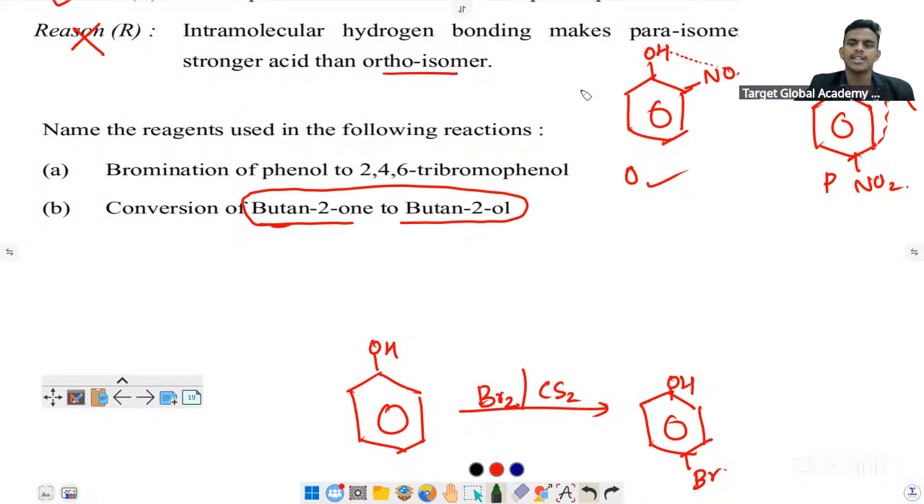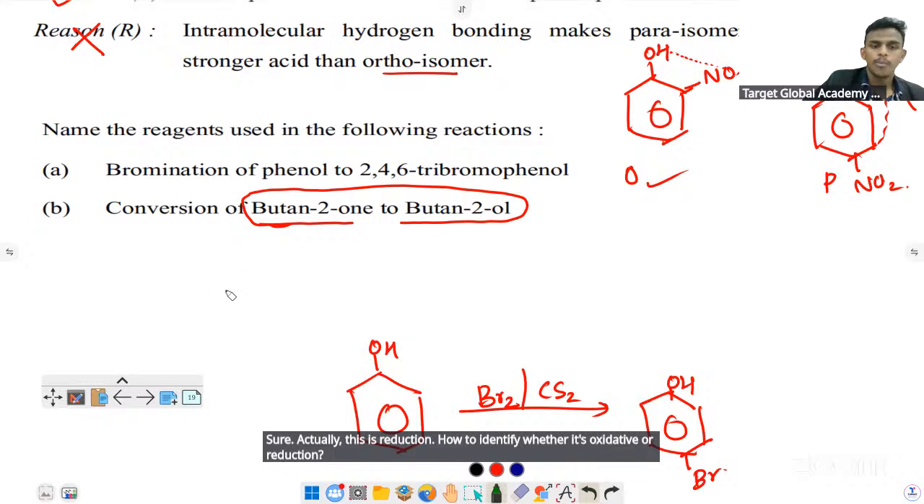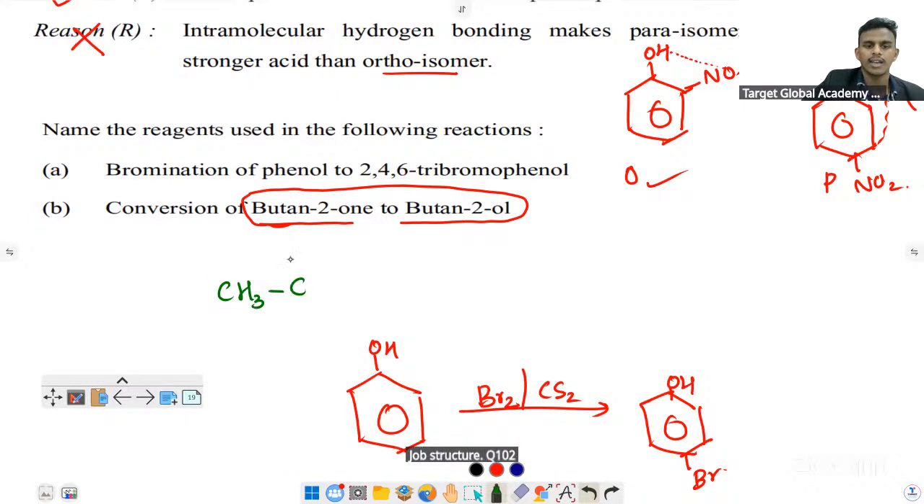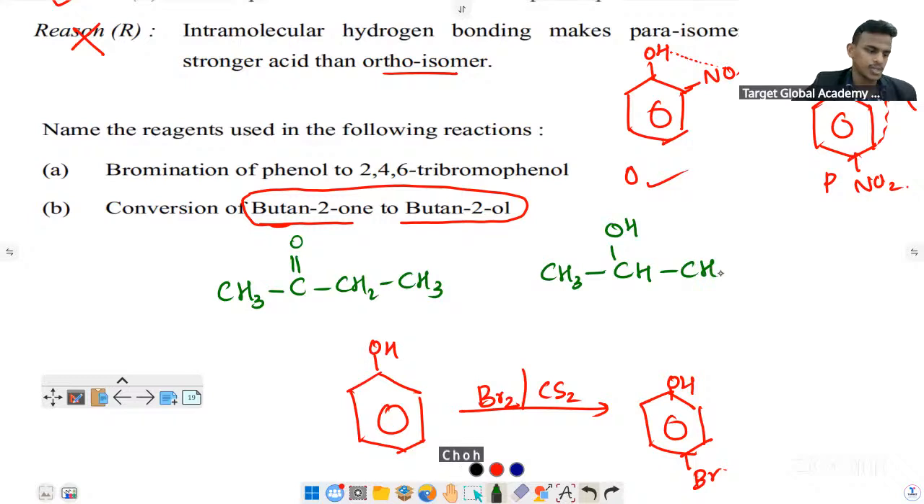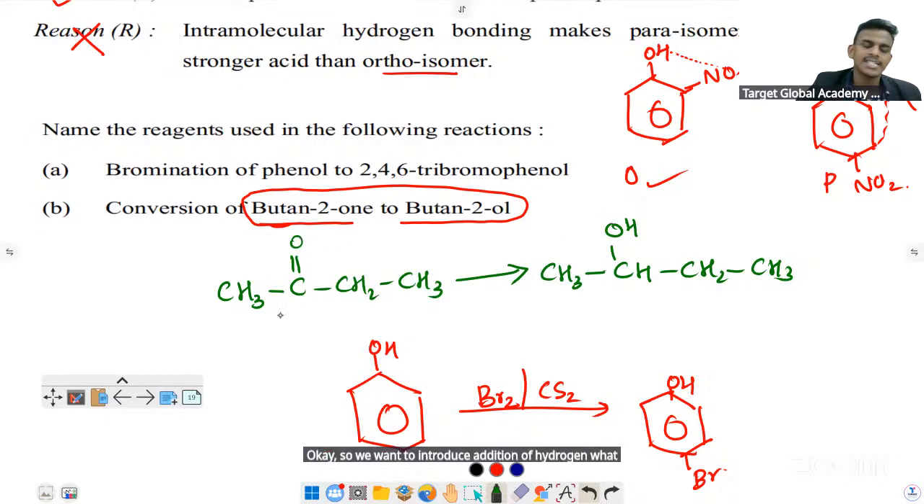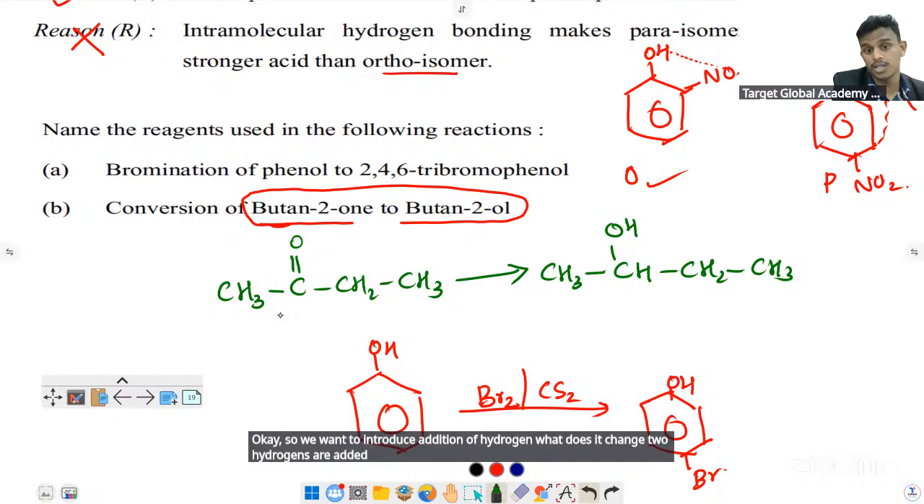Actually, this is reduction. How to identify whether it is oxidation or reduction? Just draw the structure. Butan-2-one is CH3, then the second carbon a ketone, then CH2, CH3. Butan-2-ol means CH3, CH(OH), CH2, CH3. So we want to reduce it. Reduction is addition of hydrogen. What is the change? Two hydrogens are added. So no need to memorize it by heart.